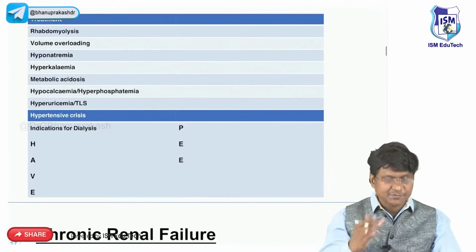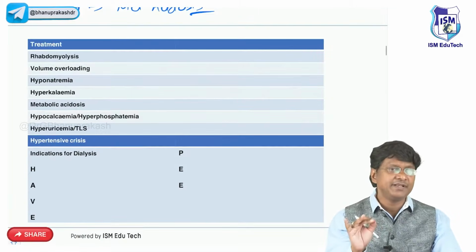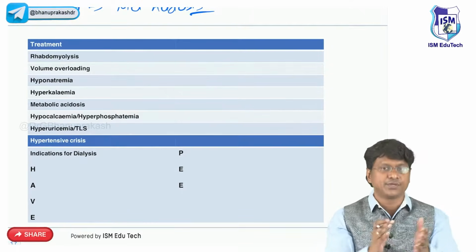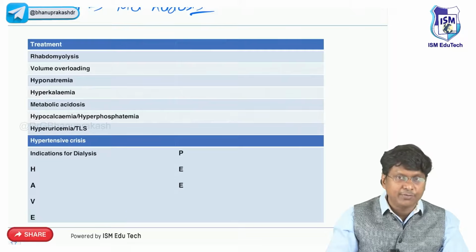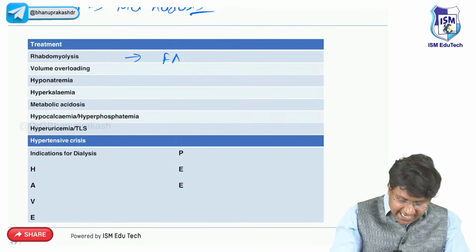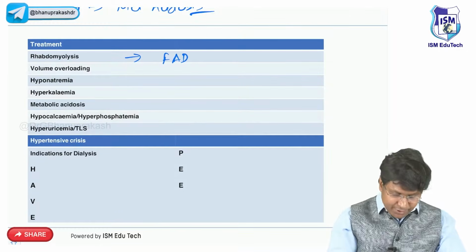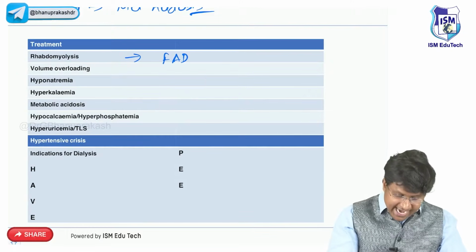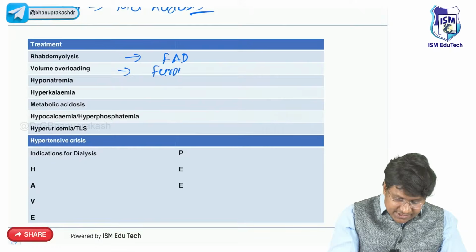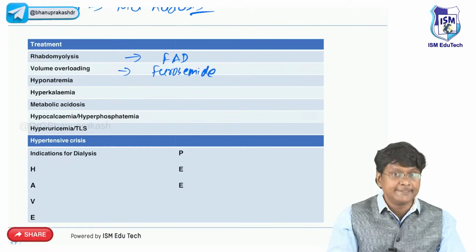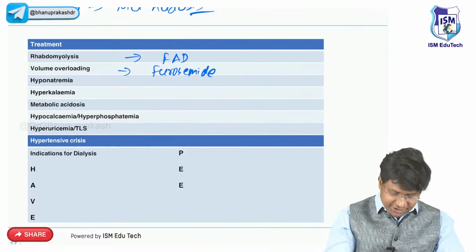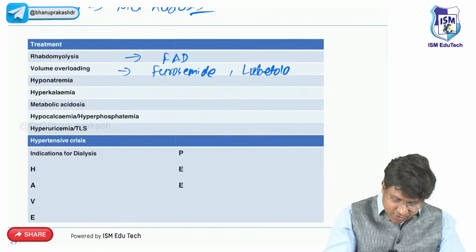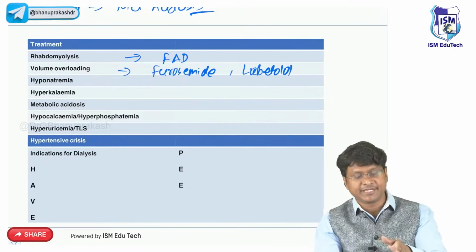Now, how do you treat these patients? So treatment in case of acute kidney injury completely depends upon what is the underlying cause of acute kidney injury. For example, rhabdomyolysis, you need to do forced alkaline diuresis, right? If there is volume overload, you need to do salt and water restriction, and you need to give diuretics, that is you need to give furosemide, right? And for hypertension, we give labetalol. Because of the fluid overload, there can be hypertension, for which you need to give labetalol.